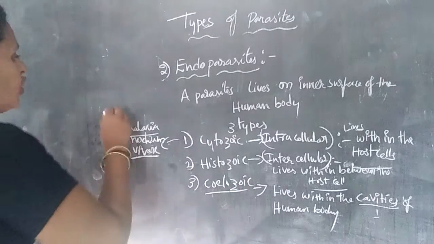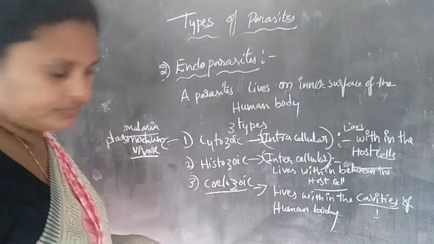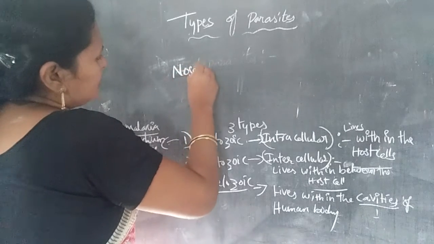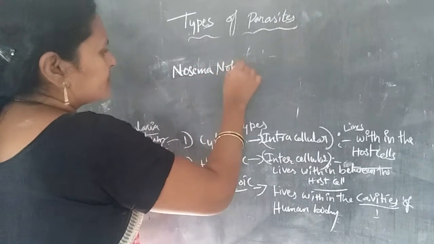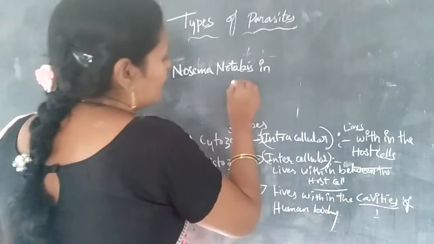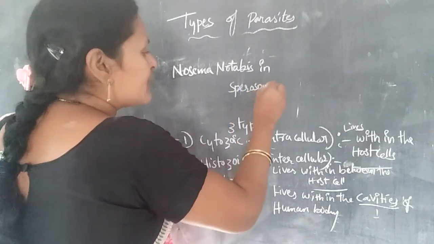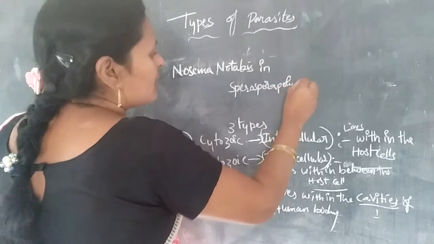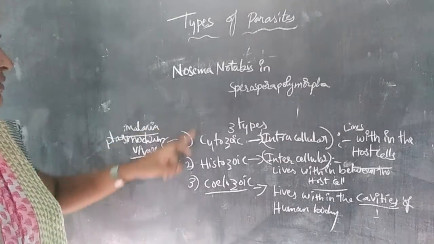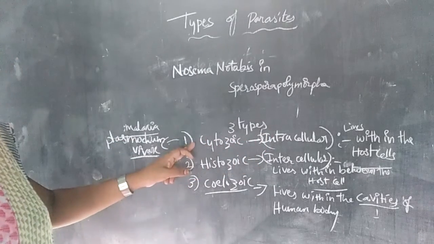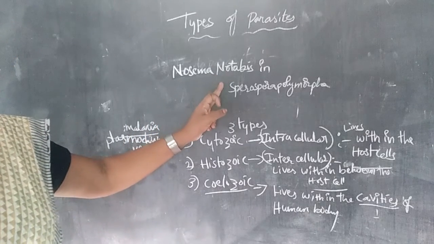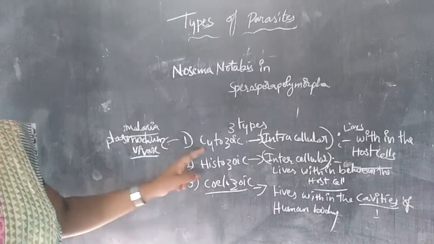So for the cytozoic intracellular parasite, the best example is Plasmodium vivax, which causes malaria, and the second is Nosema notabilis in Spirospora polymorpha.